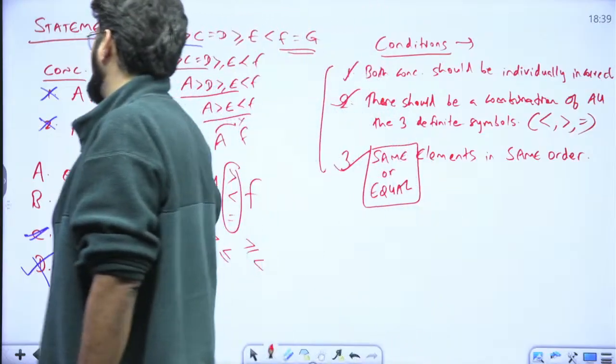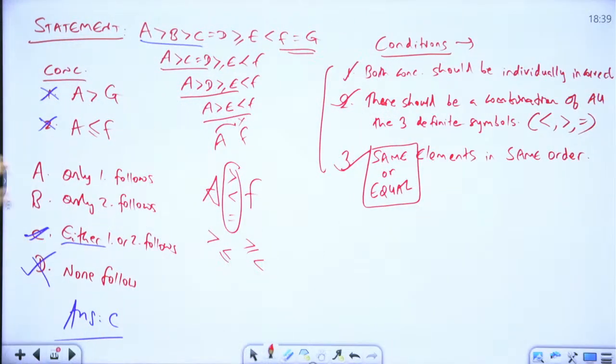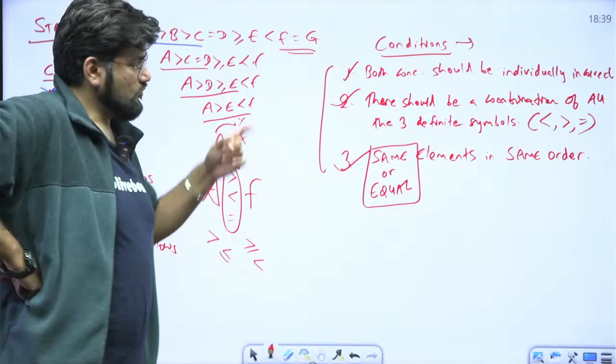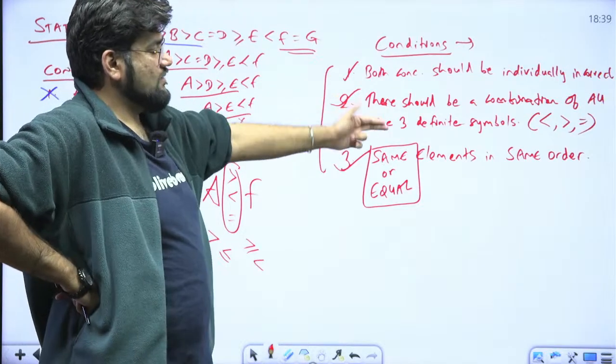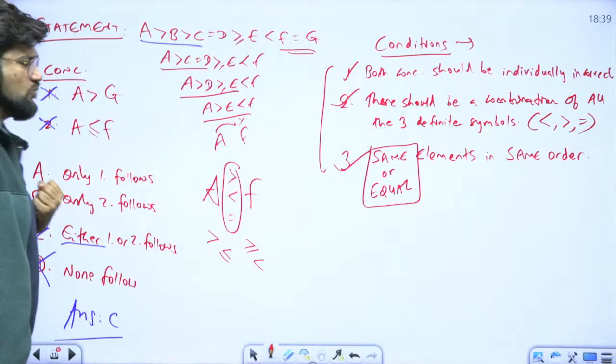Instead of F, I can write G. Instead of G, I can write F. That is not a problem at all. This will still hold true. So hence the third rule is now modified: same or equal elements in same order. What is the same order? This is what same order is.